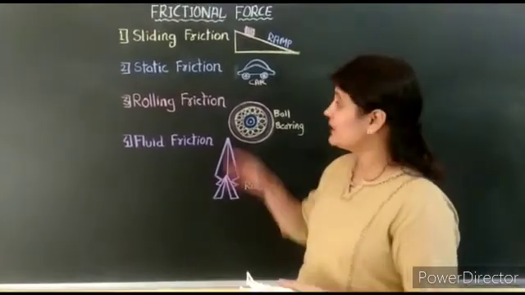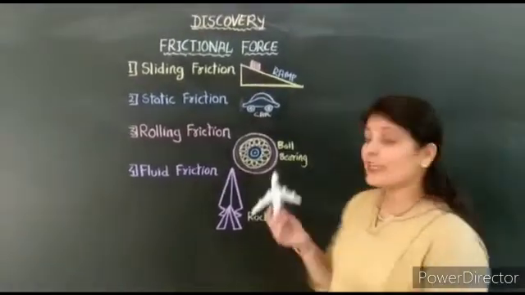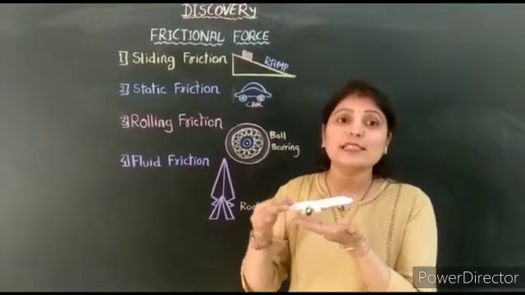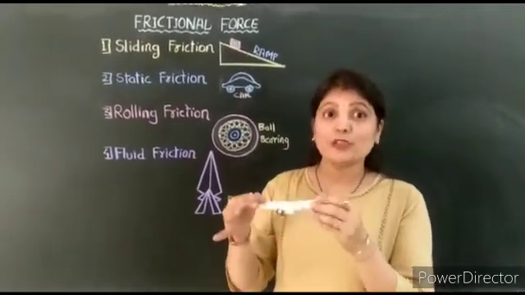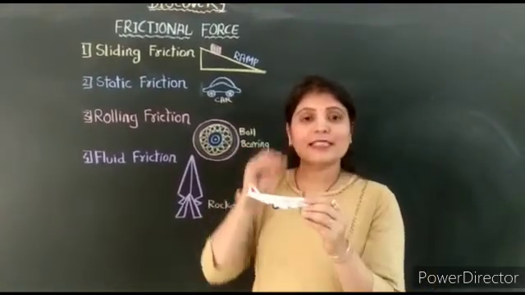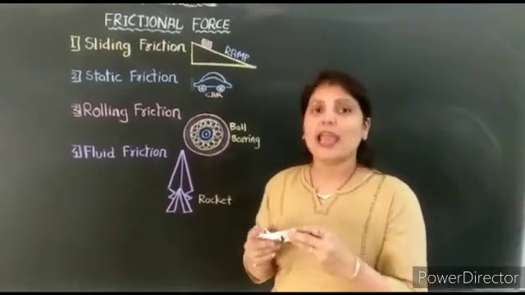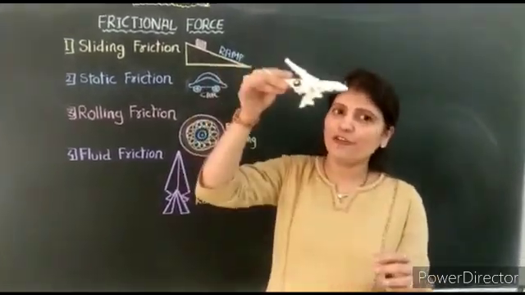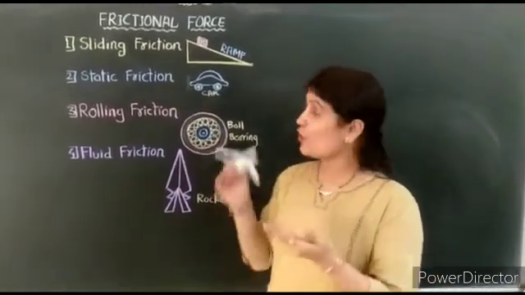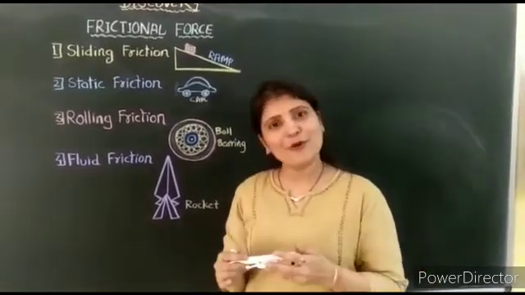Many times we observe that there is a combination of two or more types of frictional force at a time. Now I can give you the example of an aeroplane. When the aeroplane is running on the runway, it is showing the sliding friction. But it is possible to do easily due to rolling friction of the wheels. The passengers who are sitting in the plane will show the example of static friction. And when the plane takes off, it will show the example of fluid friction. So at a time it is showing all the four types of frictional force. So you can find many such examples, right?